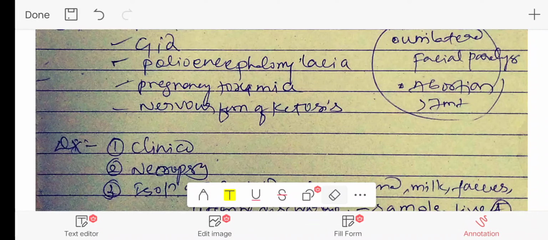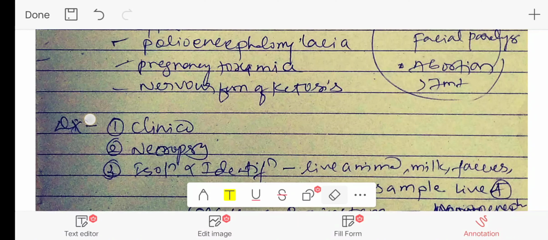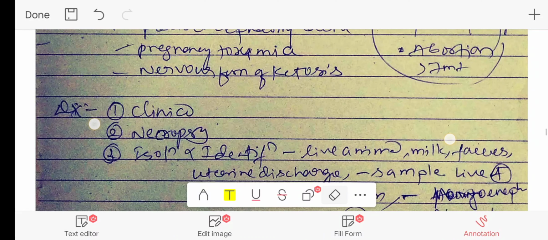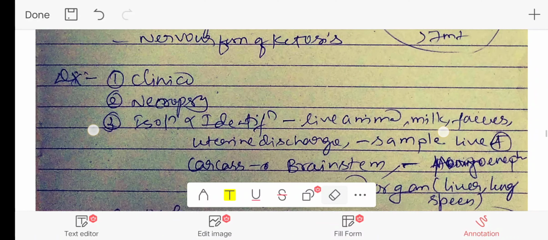where there will be symptoms like circling, nystagmus, and lethargy. Those types of clinical signs will be noticed, but all other physiological parameters will be normal. And when it comes to pregnancy toxemia, the animal is pregnant, and it is usually noticed in late pregnancy. We have to rule out ketosis also.